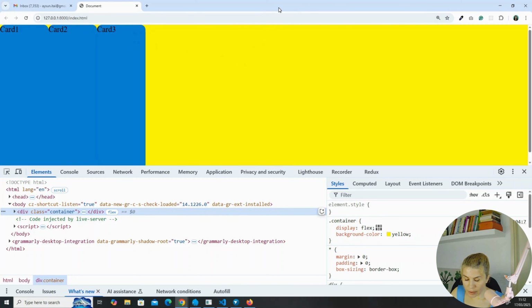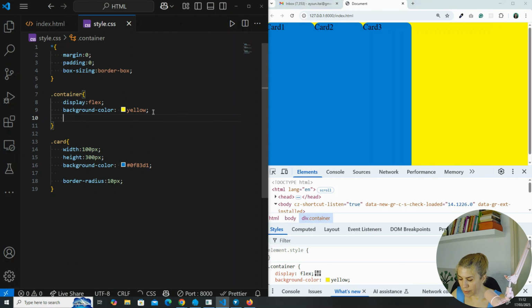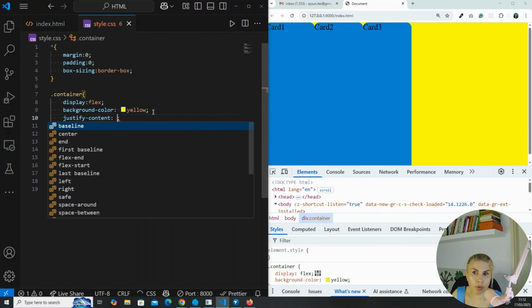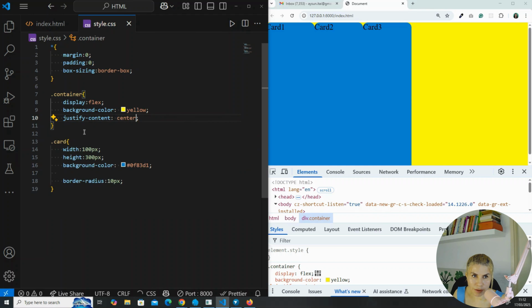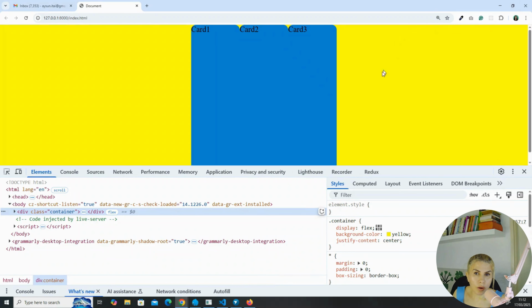Let's go and apply justify content here in the container. Justify content is a property we can apply only on the container. When I set this to center, let's see what's going to happen. Okay, voila. All the children are in the center now.